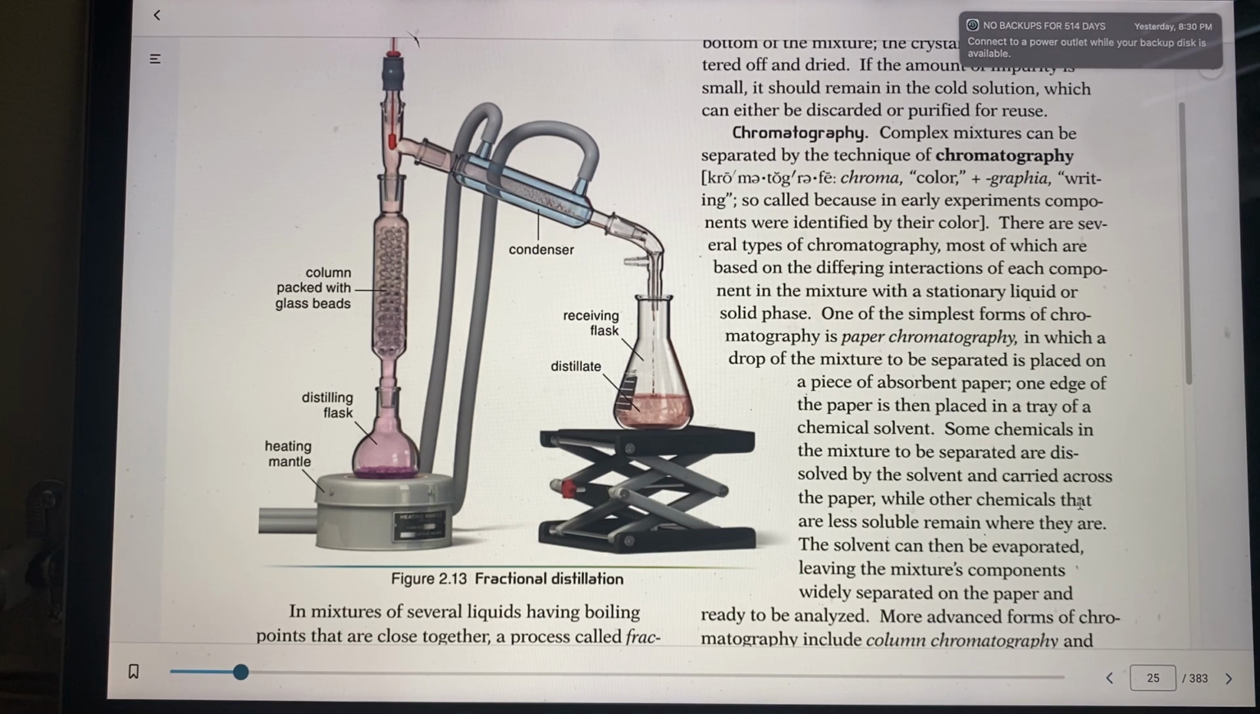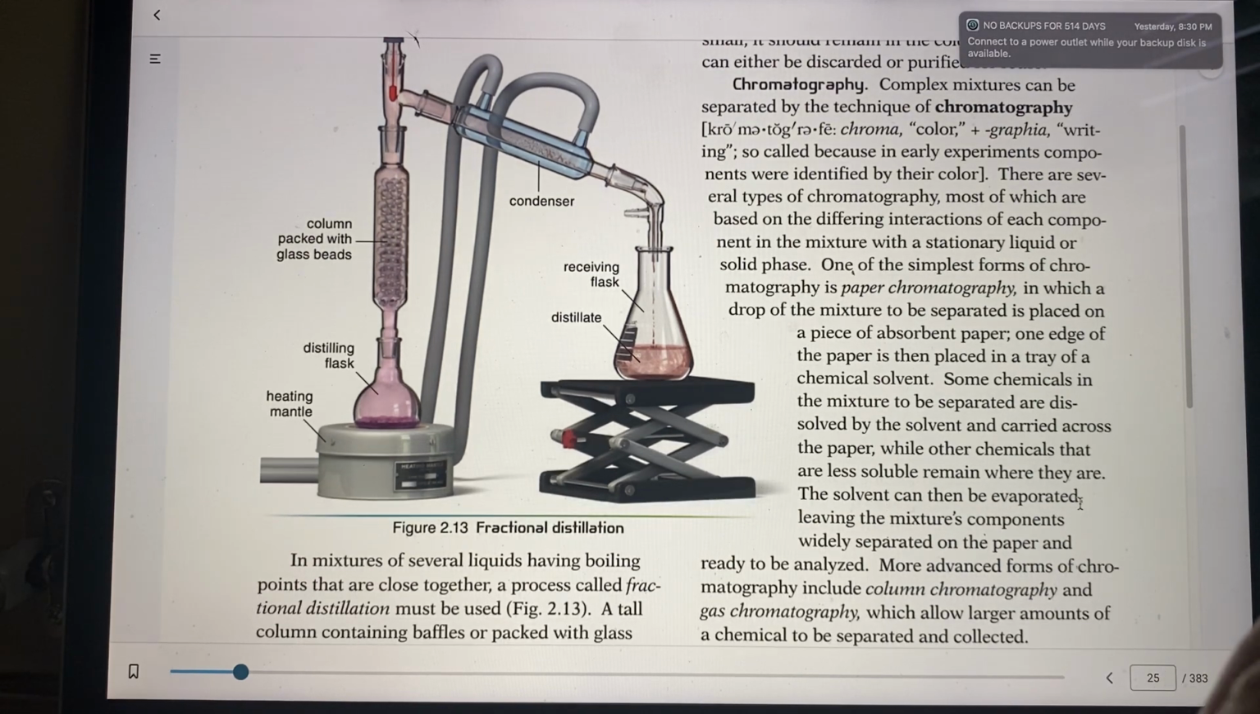So you're going to be looking at the color of the component. One of the simplest forms of chromatography is paper chromatography, in which a drop of the mixture to be separated is placed on a piece of absorbent paper. One edge of the paper is then placed in a tray of chemical solvent, and some of the chemicals of the mixture are dissolved by this solvent and carried across the paper, while other chemicals that are less soluble remain where they are. The solvent can then be evaporated, leaving the mixture's components widely separated on the paper. So you can analyze it as the colors come up on the paper.